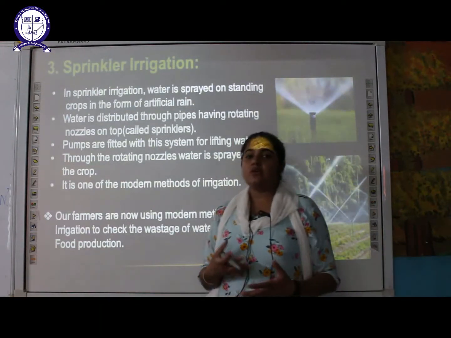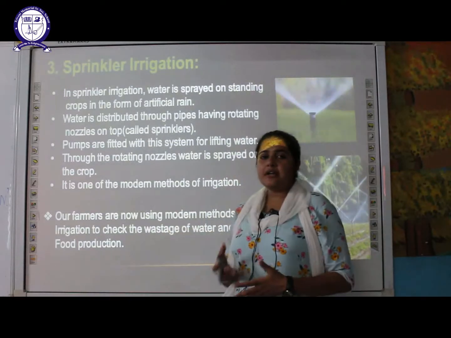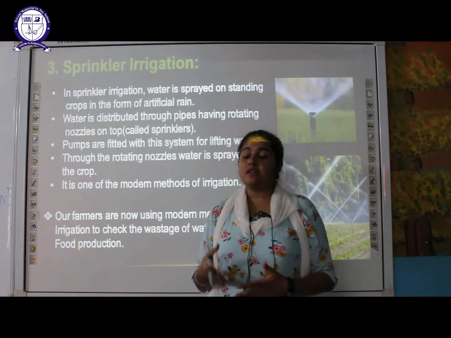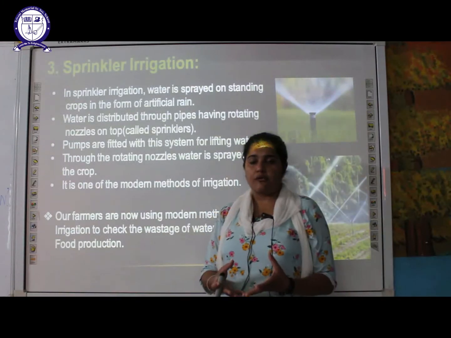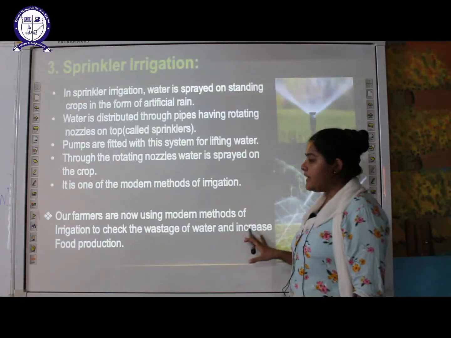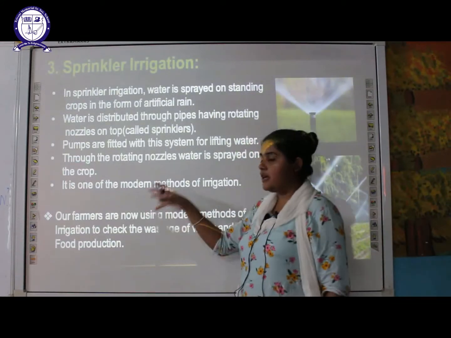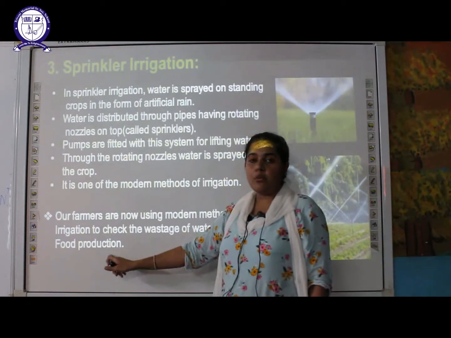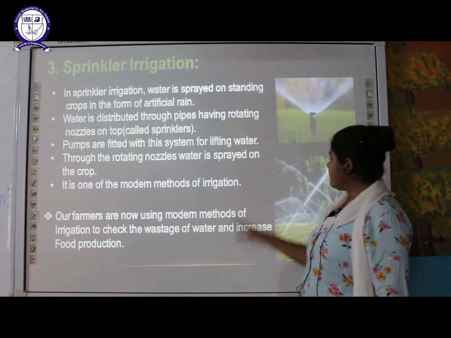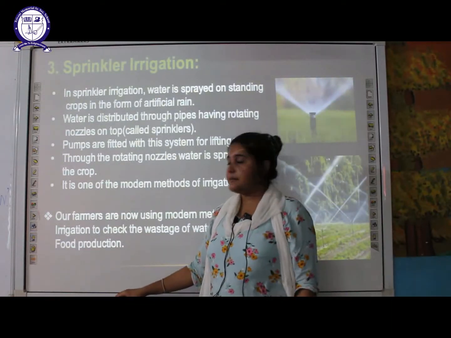So how is it helpful to the farmer? There will be less wastage of water. Less water will be required, and it will also increase food production. The crop yield will be more. Understood? So these are the various methods of irrigation. Let's move to the exercise part.